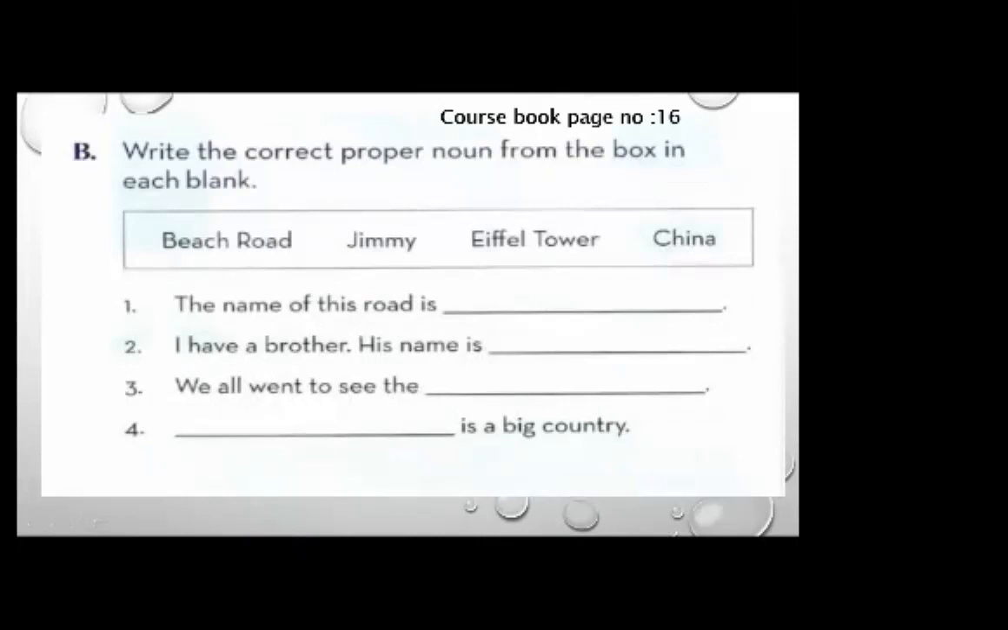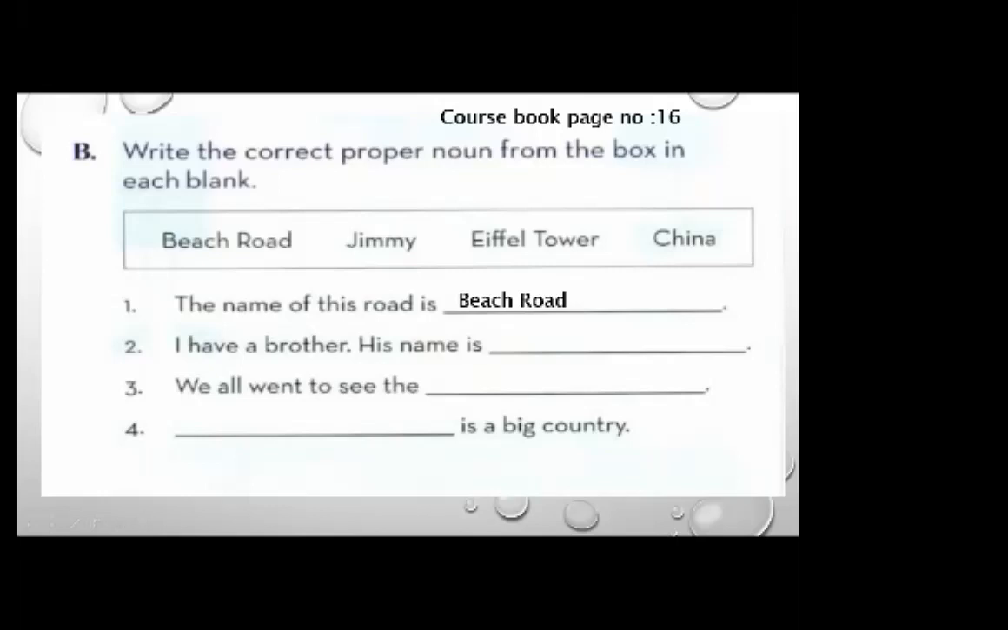The name of this road is, now tell me, the road's name is China? No. Jimmy? No. So the name of the road is Beach Road and it's a proper noun. It's not a common noun. So we started it with a capital letter.